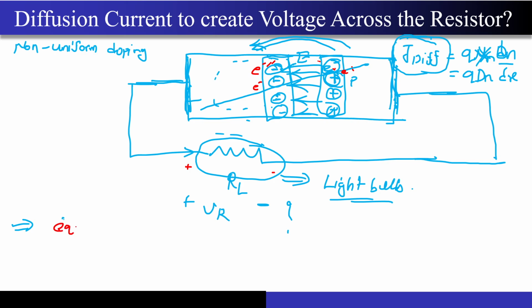So the system is in equilibrium, correct? So what do I mean by that? The J diffusion, the diffusion current density, and the current density which is present because of this electric field, that is the drift current density, both of them will exactly cancel each other and you won't get anything out of this semiconductor slab, right? So that's why, despite connecting a load resistor, you won't be able to get any voltage across this particular resistor, correct? So I hope this question was clear.